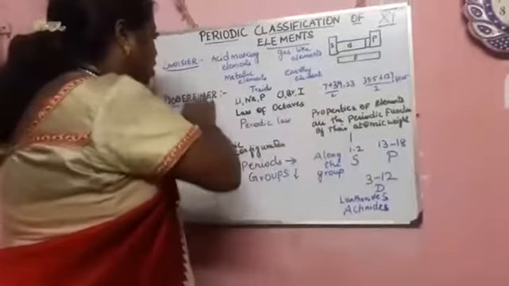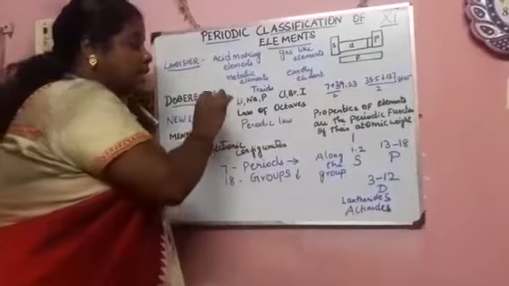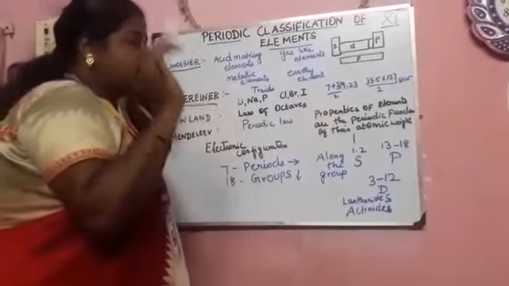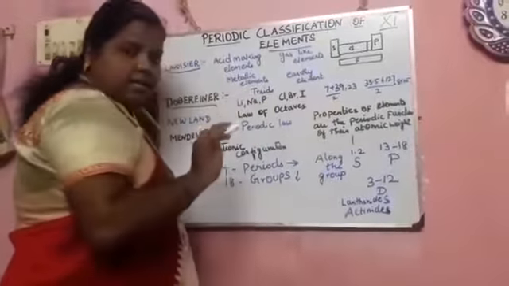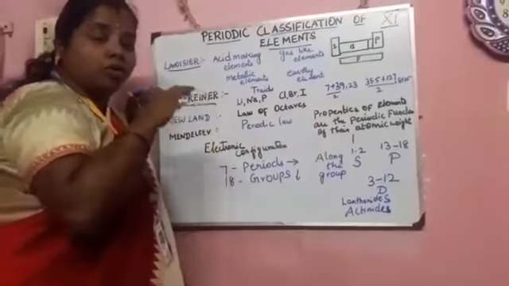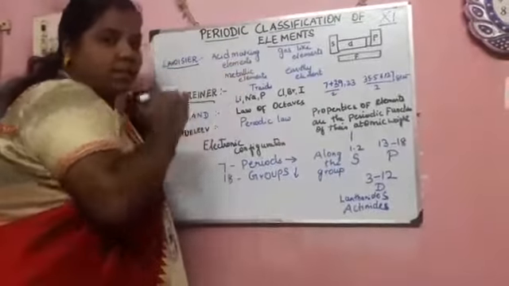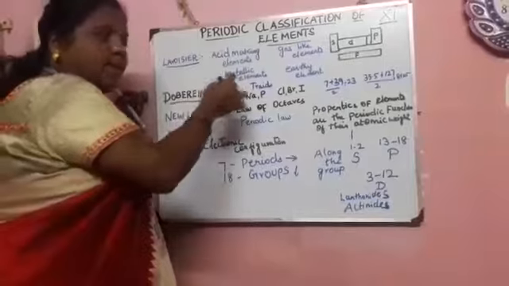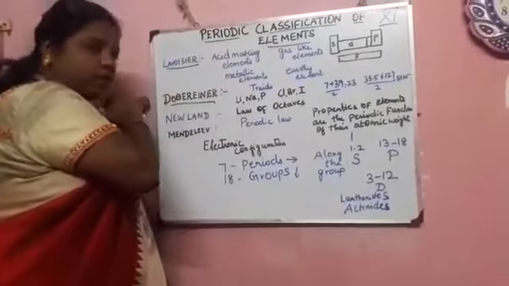So Dobereiner did this, but in this method all the elements cannot be arranged in triads, because some elements do not give the sum like that. That is the disadvantage of Dobereiner.